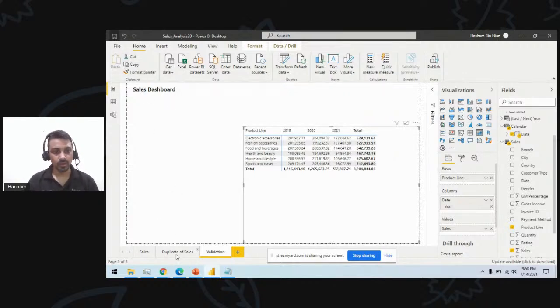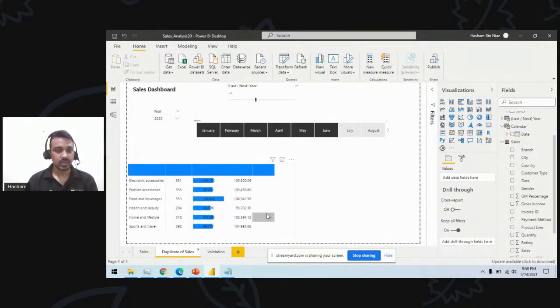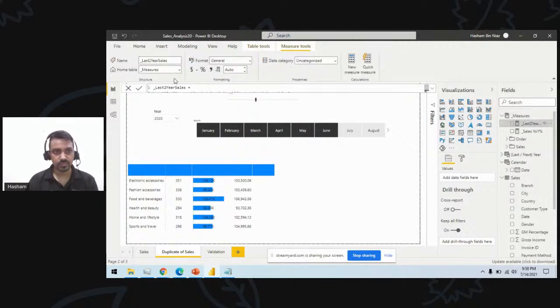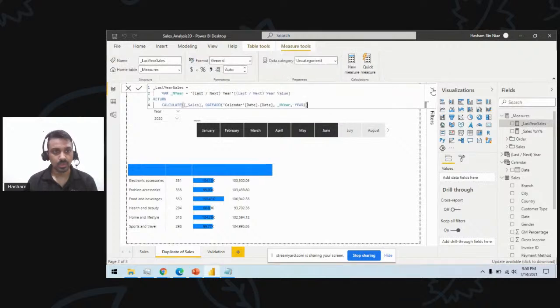Okay. Now if I go to my duplicate sales measure, I want to validate my sales: okay, I select last 1 year or last 2 year. Can I do this or not? Currently I have this as -1 year. Now where is my measure? This was my measure, which is called last year sales. Let's rename this to be more meaningful. Last year sales is returning based on whatever I have.